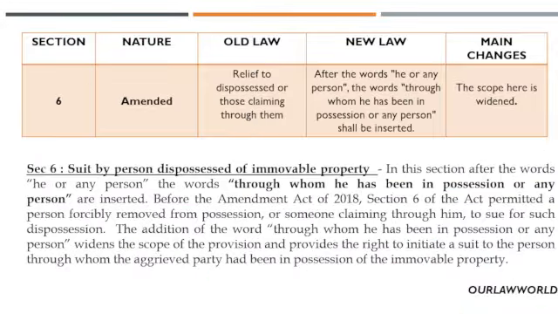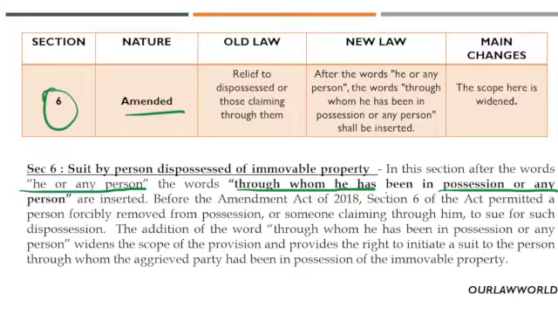So starting with section 6. Section 6 is amended. That means there is already the same provision but a few terms have been added. What are those? Suit by person dispossessed of immovable property. So in this section, after the words 'he or any person', which is actually there in the old law, the words 'through whom he has been in possession or any person' are being added. So this is an amendment for section 6. So these terms are added as per the new law 2018.